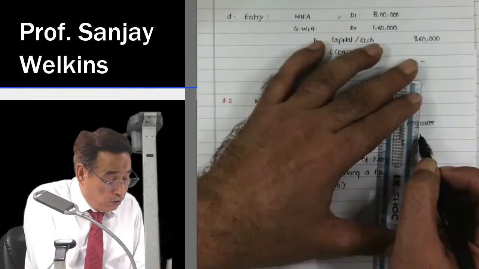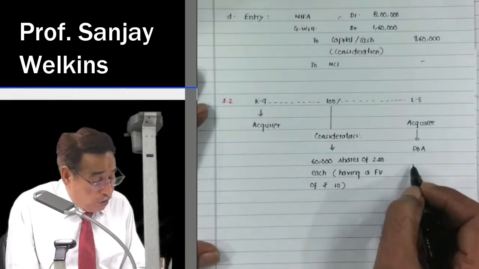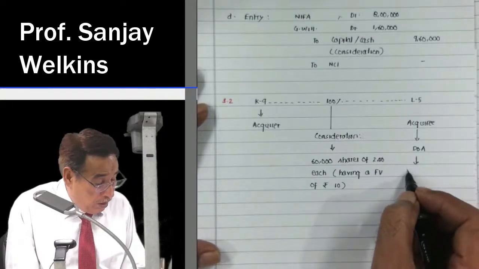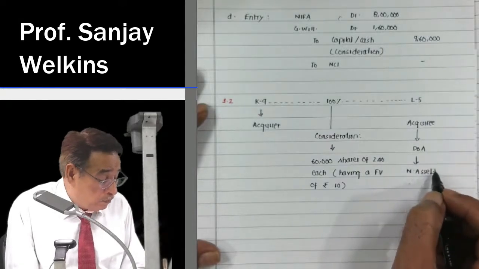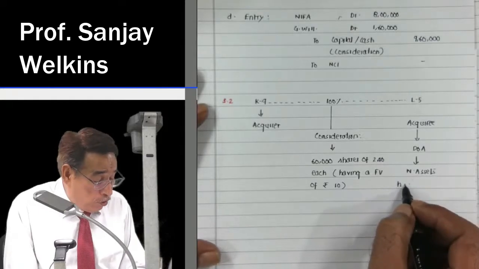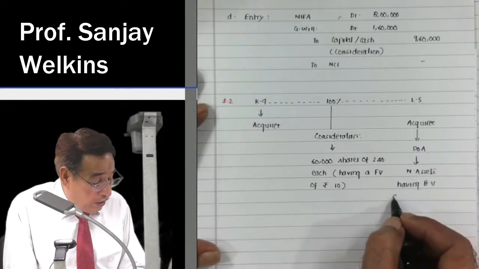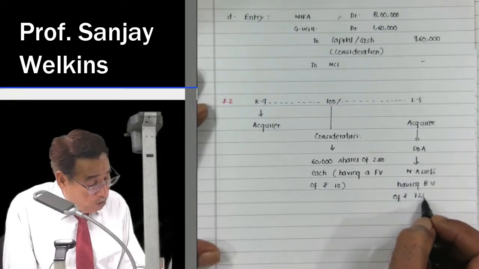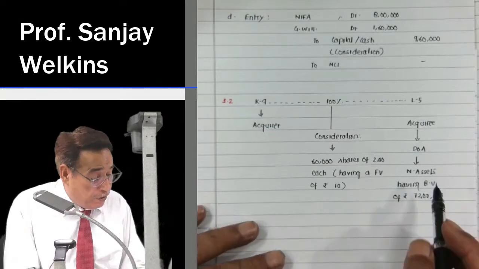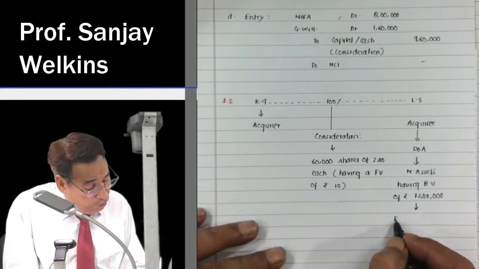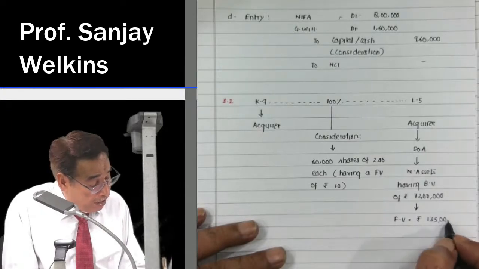We further presume that on the date of control, or date of acquisition, acquiree is having net assets having a book value of rupees 72 lakh, but their fair value is determined at rupees 135 lakh. 135 lakh. Now this is the question.